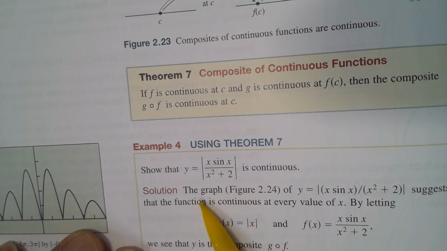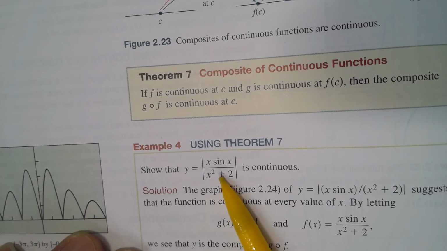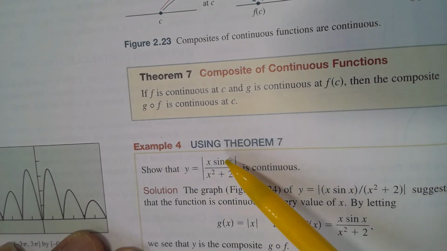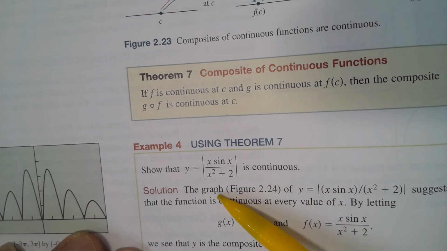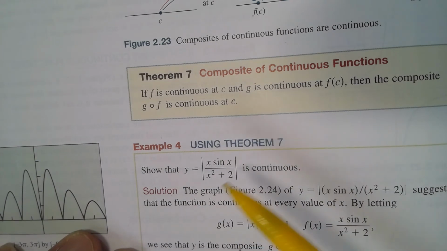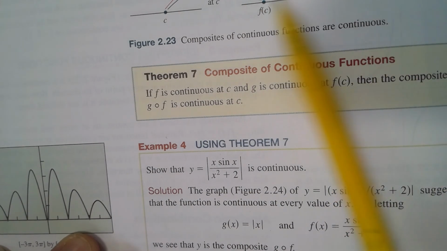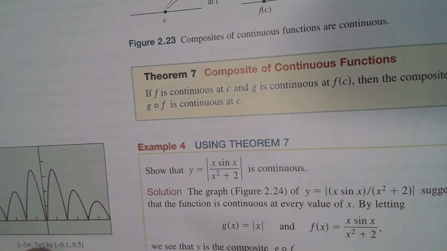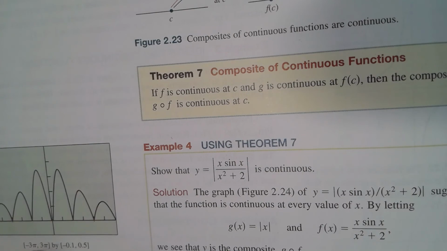Divided by a parabola, which is continuous. And if you take the absolute value of a continuous function times a continuous function divided by a continuous function, it's still continuous. So that's the only point there, that it remains continuous if you multiply, divide, or take the composition of two functions that are continuous.